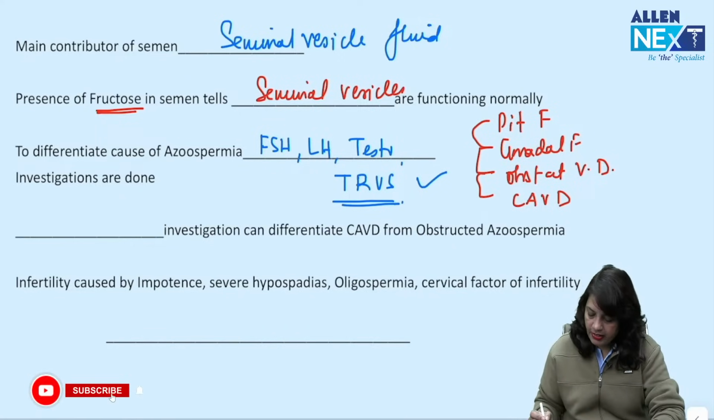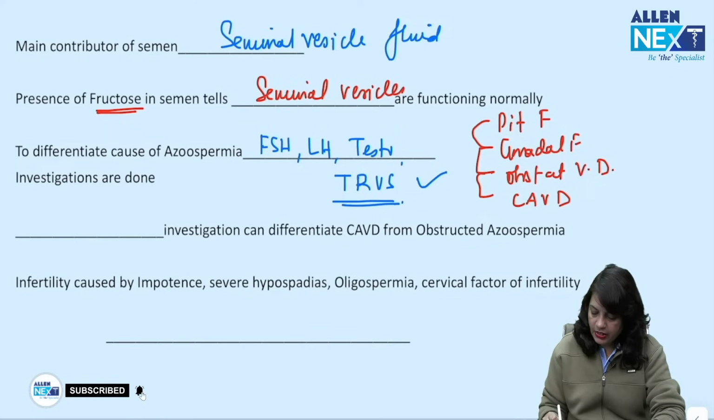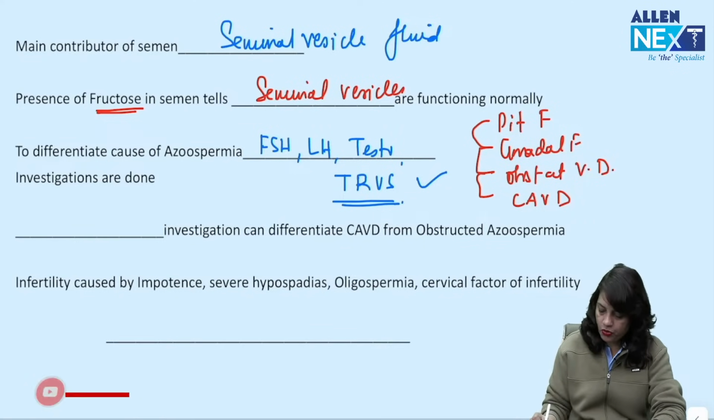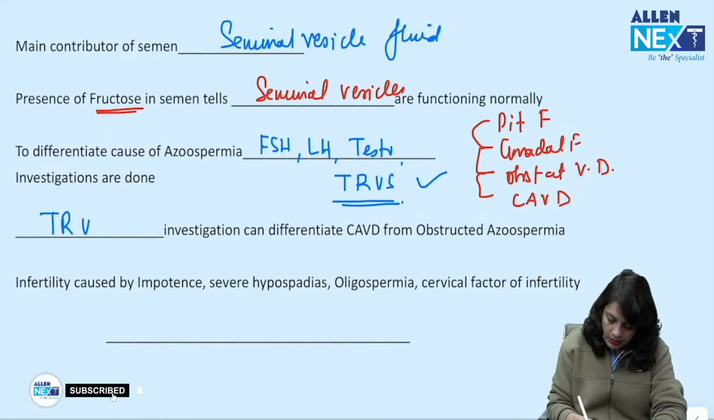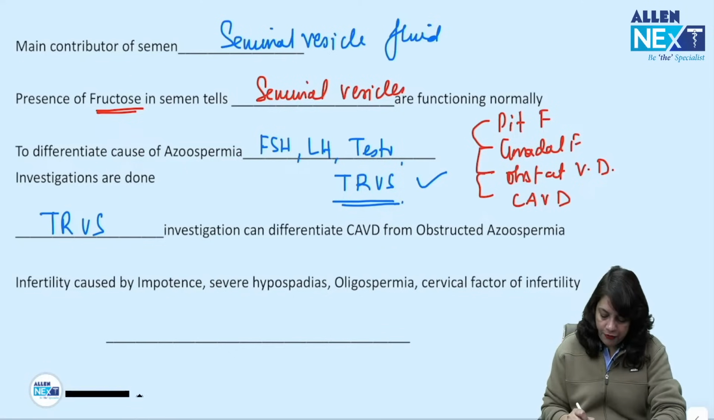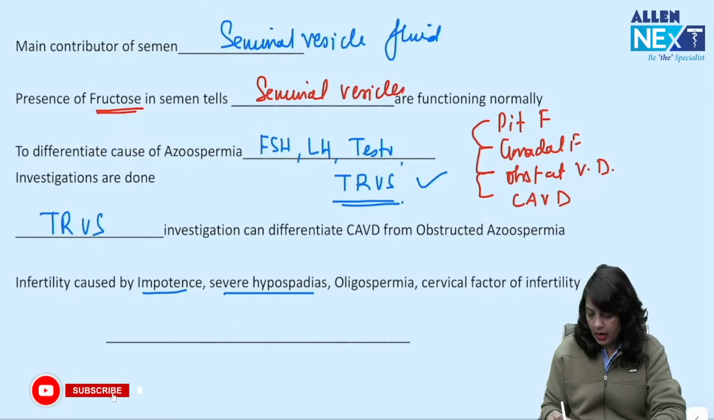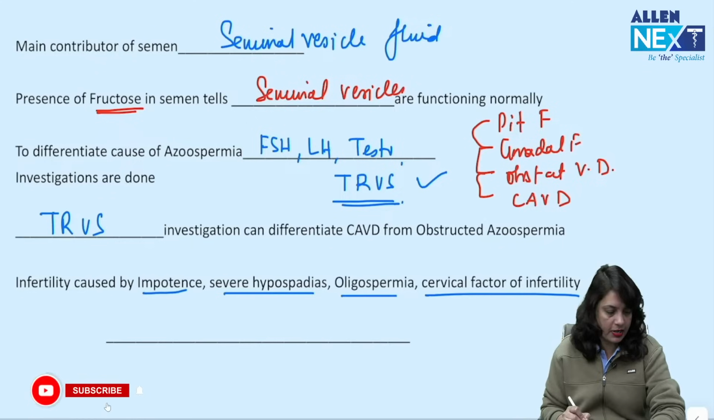Next, this investigation, transrectal ultrasound, can differentiate congenital absence of vas deferens and obstructive azoospermia. Infertility caused by impotence, hypospadias, oligospermia, or cervical factor of infertility.